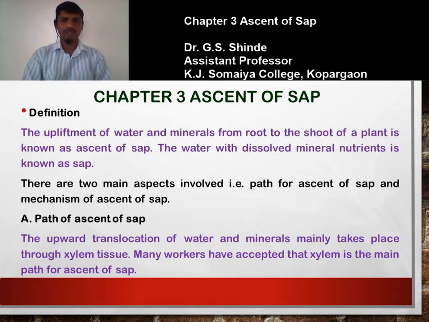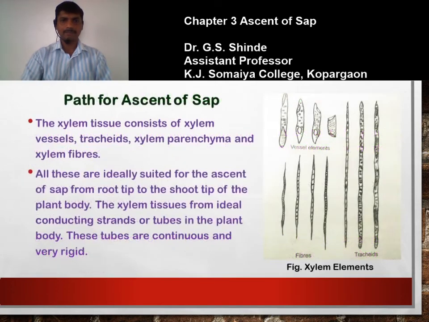Xylem tissue is a water conducting tissue which uplifts the water and minerals from root to the shoot of the plant. Many workers have accepted that xylem is the main path for ascent of sap.